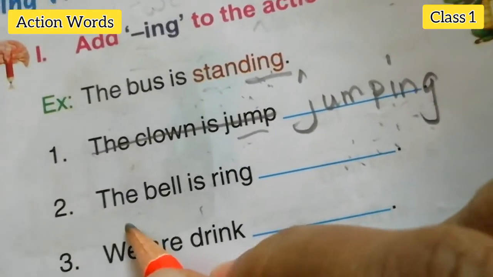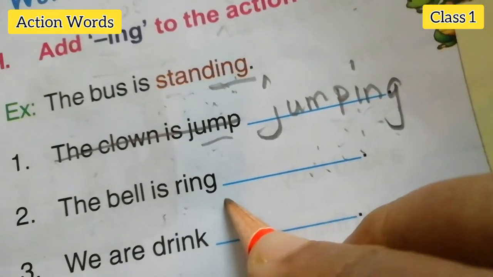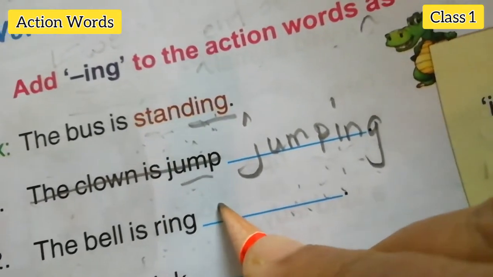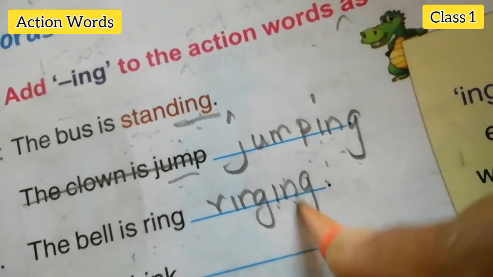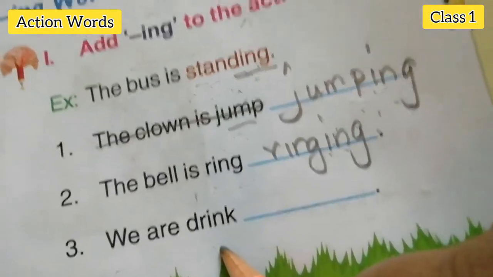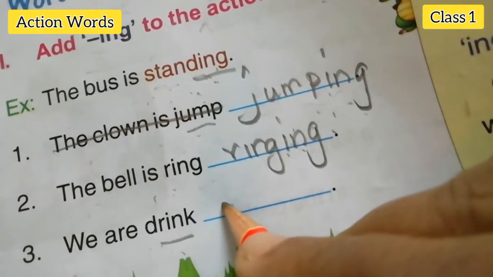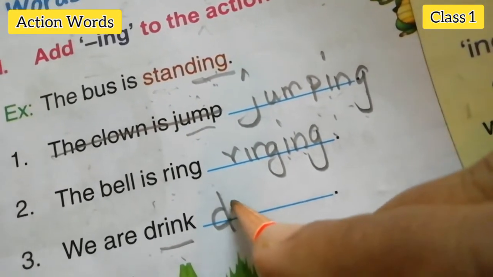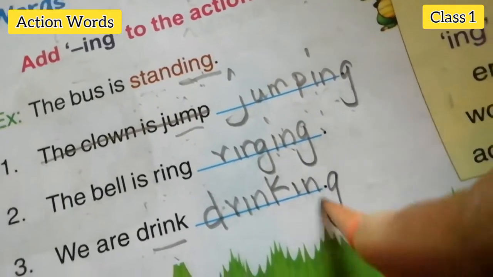Okay, see, the bell is ring. Ring is the action. And what is the ing form? R-I-N-G-I-N-G, ringing. We added ing, which means the action is happening. We are drink. The action word is drink. So we have to write D-R-I-N-K-I-N-G, drinking.